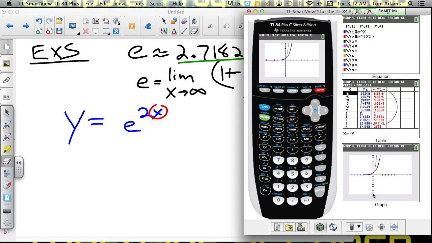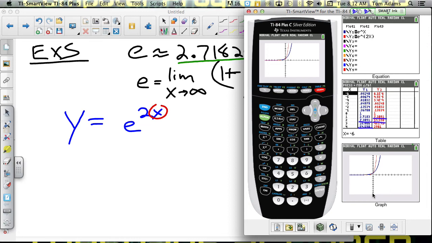In other words, when x equals 2, my y value is 7.3. Here it is 7.38 when x equals 1. Here, when x equals 4 on the original function, I've got a y value of 54. While when x equals 2 for the second function, I get that same value because 2 times 2 is 4, right? So they both mean the same thing.